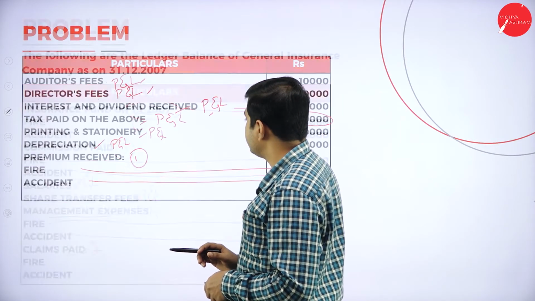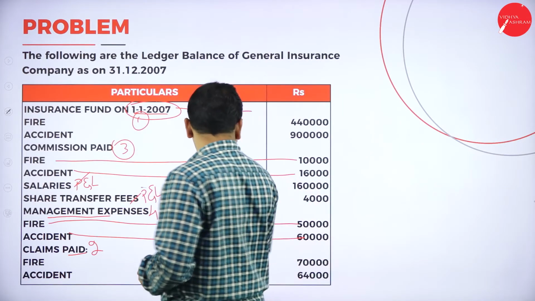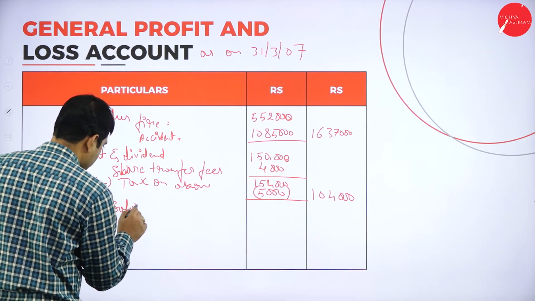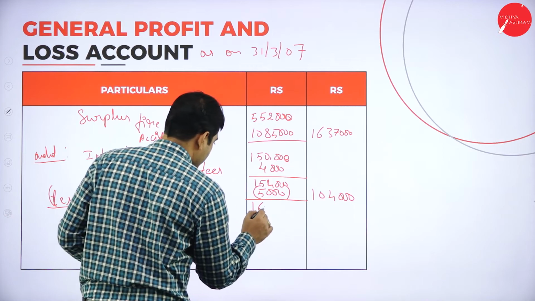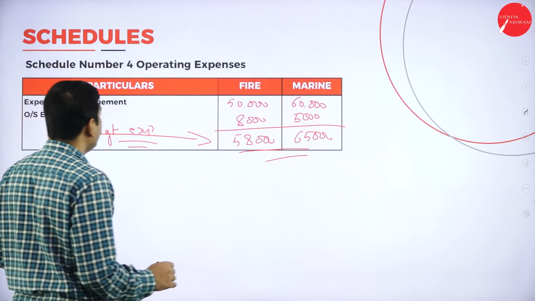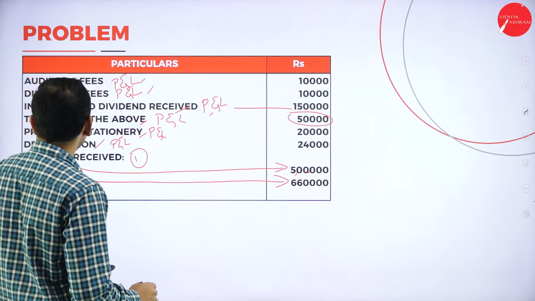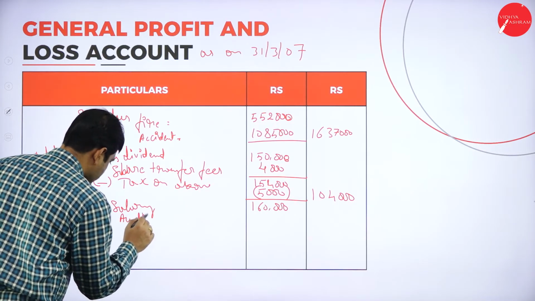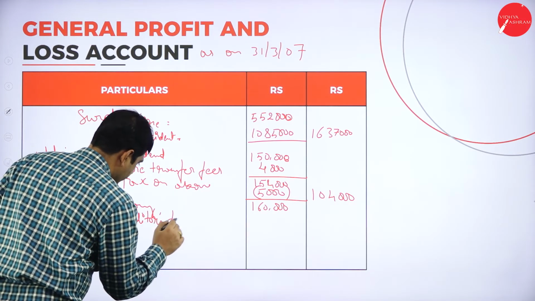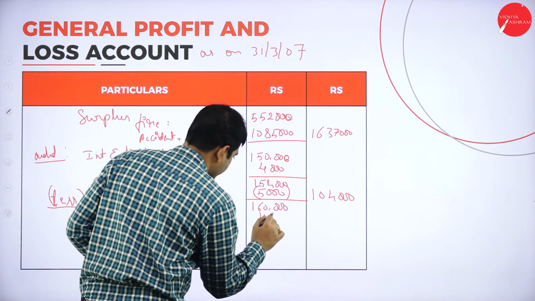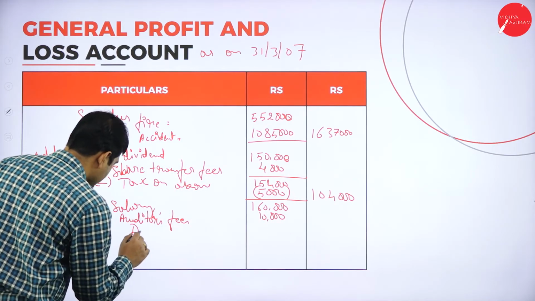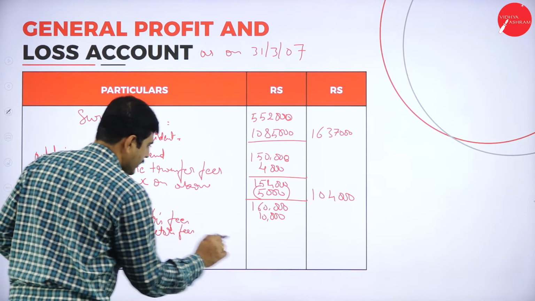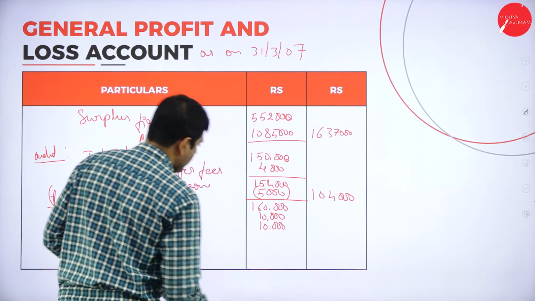So first one, salary is 1,60,000. Next point, auditor fees 10,000, directors fees 10,000.